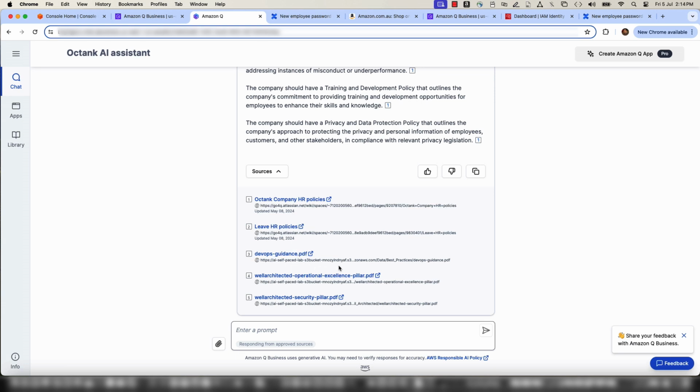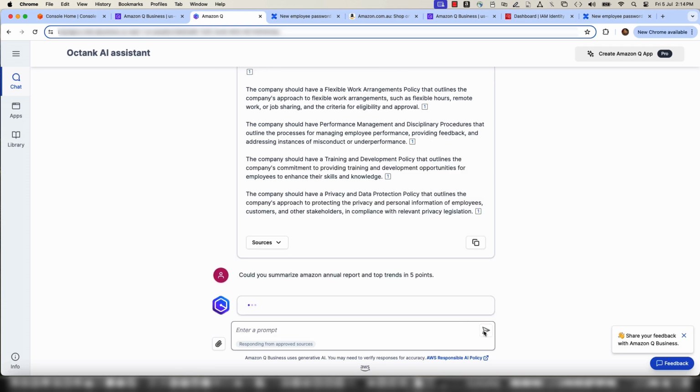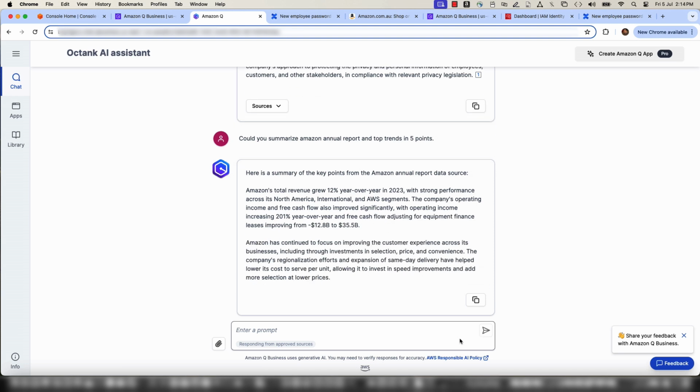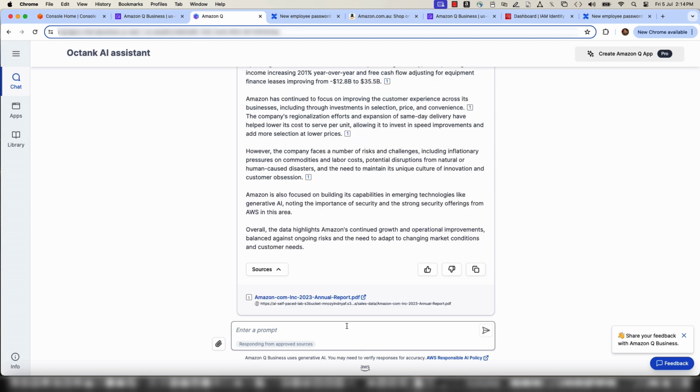Next, let's check the response on data stored in Data Lake S3. We stored a 92-page PDF file on Amazon 2023 annual report. Question, could you summarize Amazon annual report and top trends in 5 points? Next question, what category is mapped to SKU number AN205?